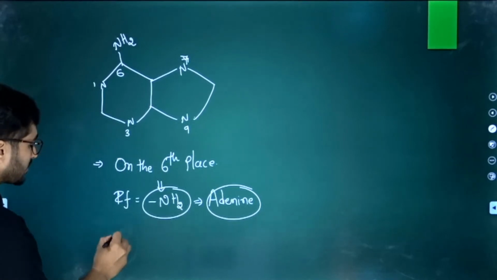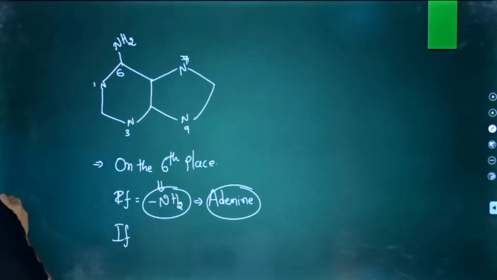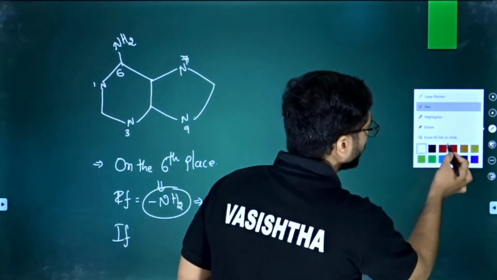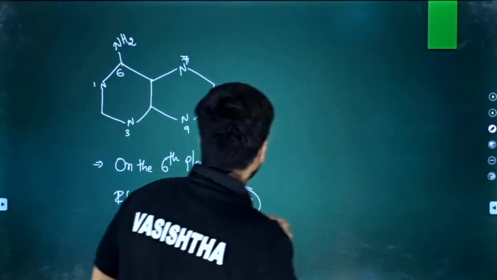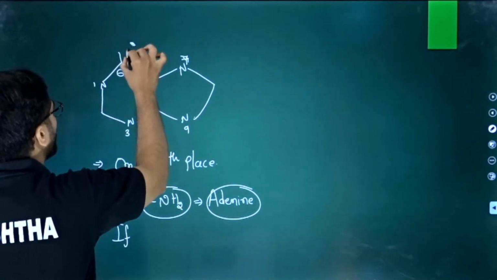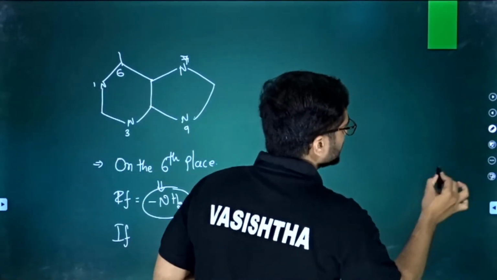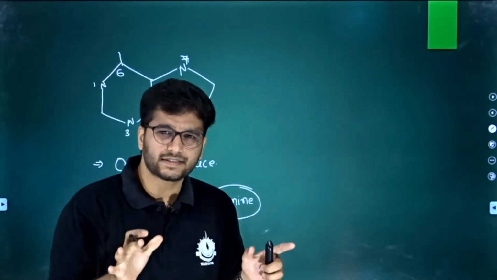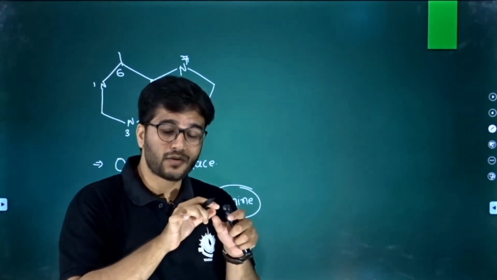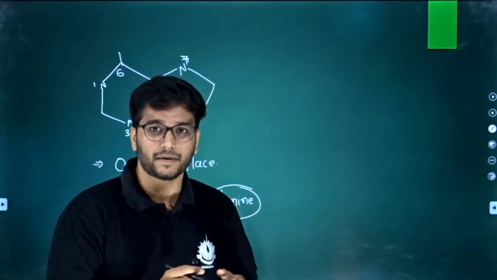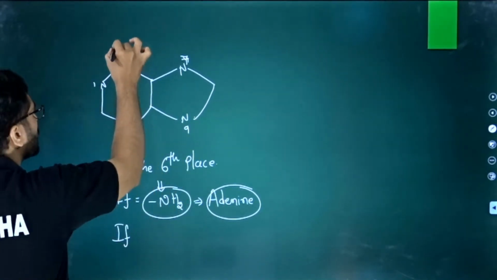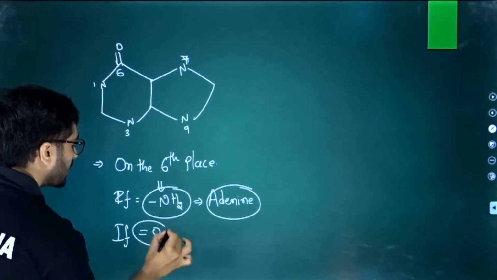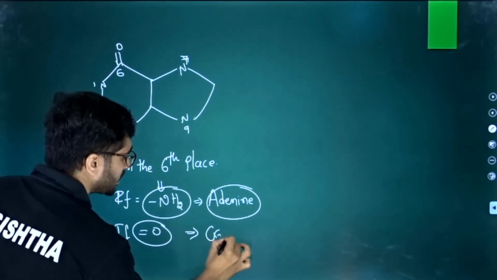Another one is the guanine. So yes, we know about adenine now, right? But what about the guanine? How can we assume that it is a guanine? The fundamentals are also very clear. See, these are the tricks by which you can understand. If you have an amino group, then it is an adenine. If you have a ketone group, right, this is the ketone, then it is the guanine.